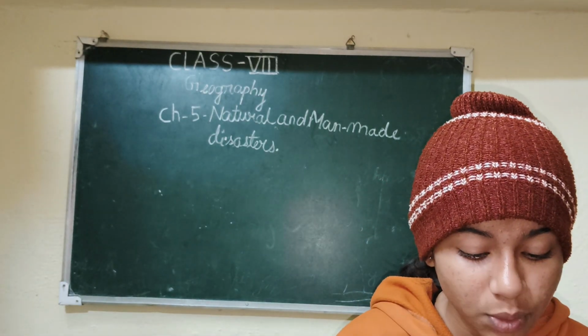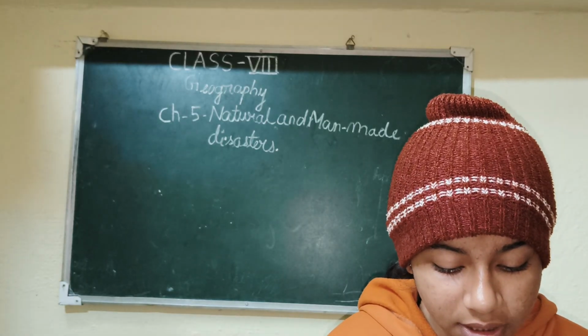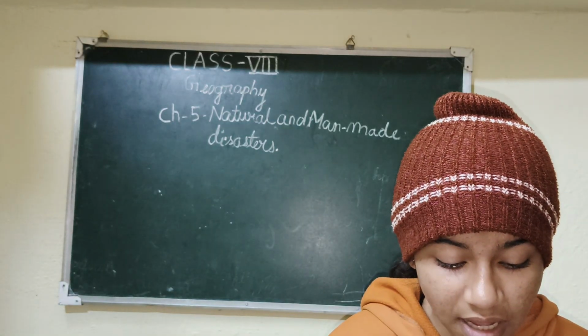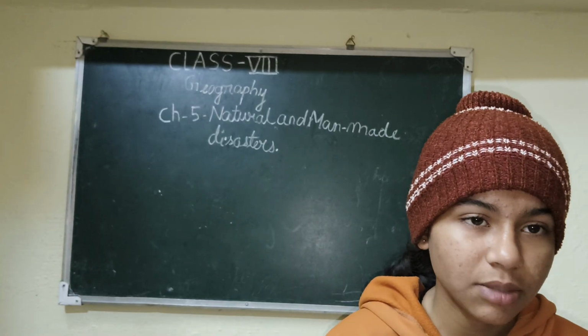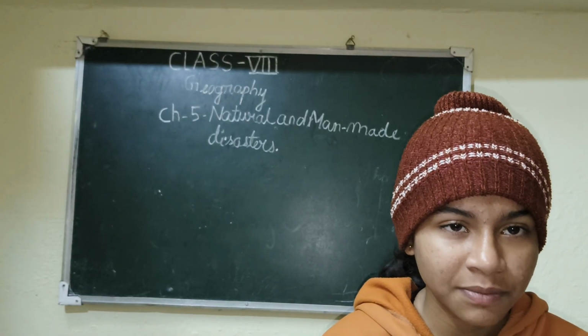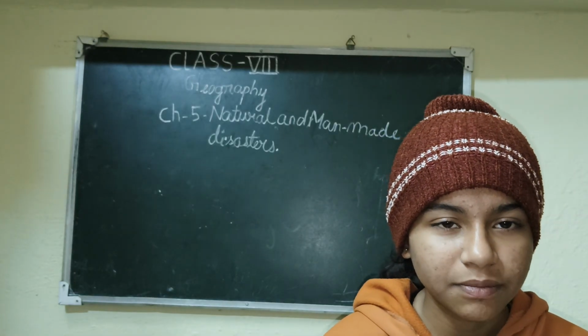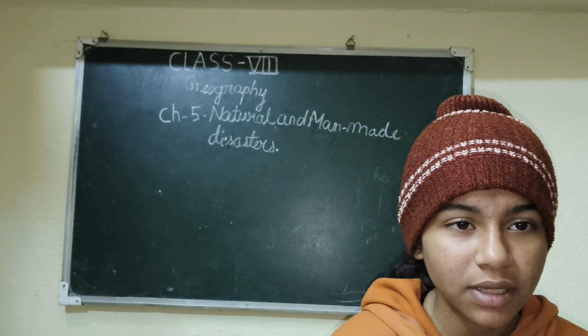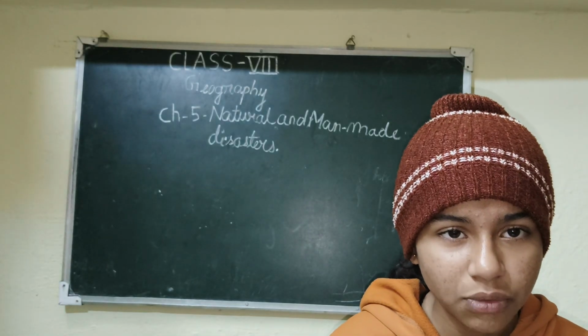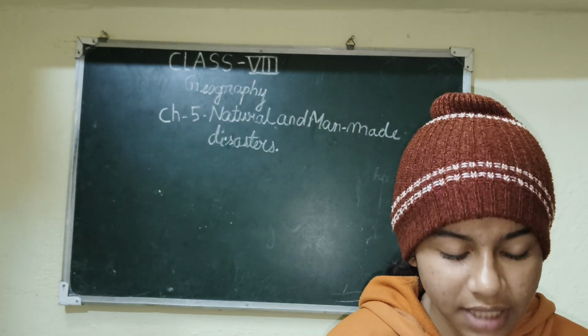Then activities aim to minimize losses, natural. The answer is disaster management. So disaster management aims to minimize the losses from natural and man-made disasters, and it also helps the people who are affected by these disasters.